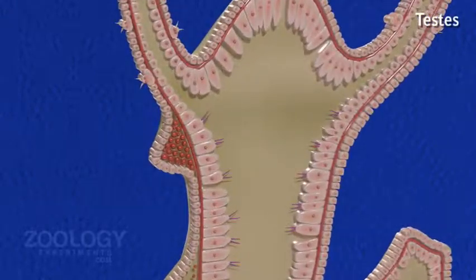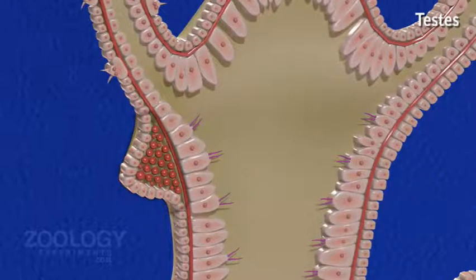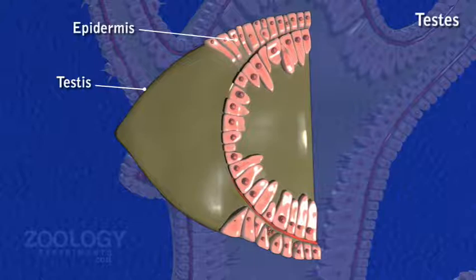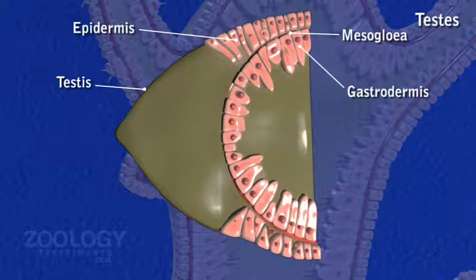Testes. Testes are conical outgrowths of the body wall, varying in number from a few to many. They are generally situated near the oral end of the body. A testis is formed by cell division of interstitial cells of the epidermis. They get covered from outside by a capsule formed of large epidermal cells. Interstitial cells at the base are spermatogonia.